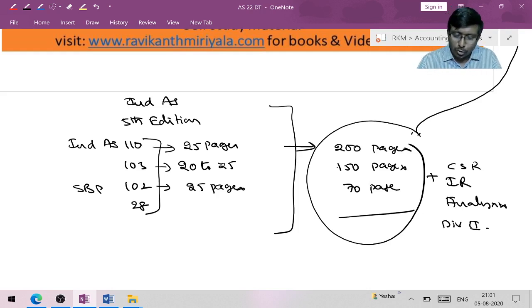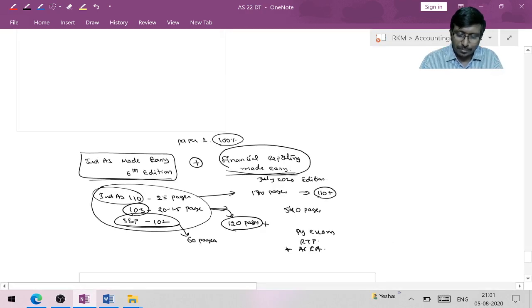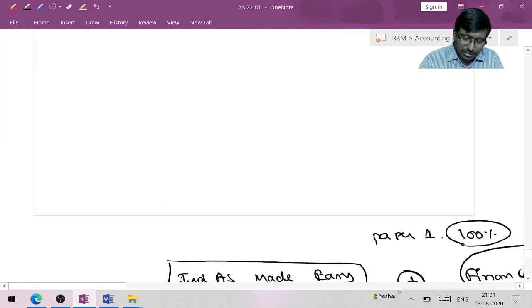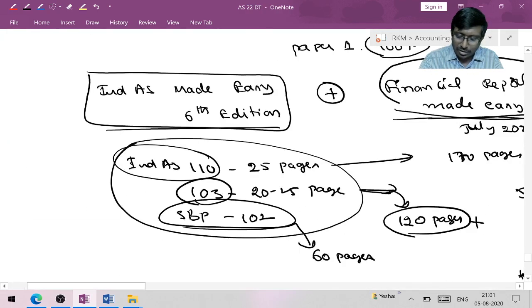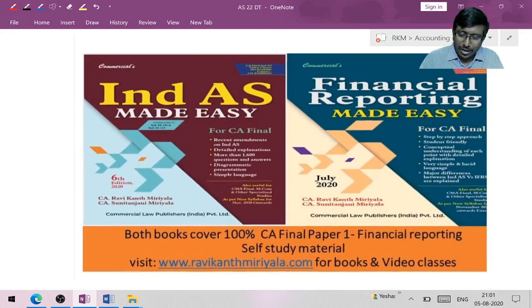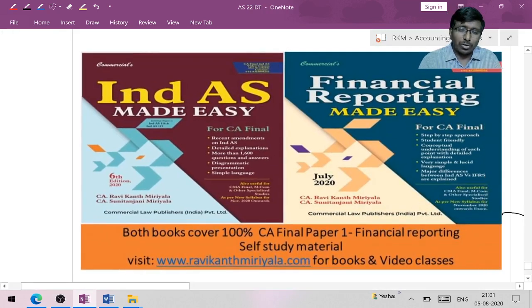So now I hope you understood. If you take up both the books, Ind AS Made Easy plus Financial Reporting Made Easy, that will cover 100% of your paper one financial reporting. It will cover whatever was not discussed in the earlier book, Ind AS Made Easy, which is now explained in detail in FR Made Easy.